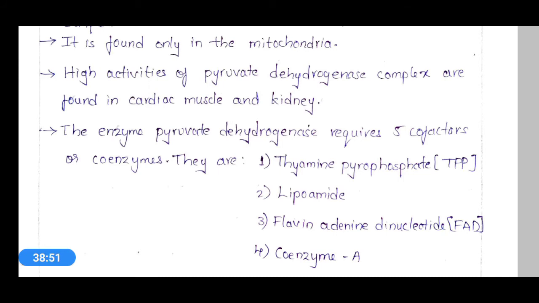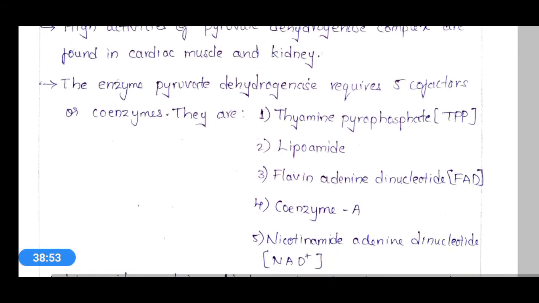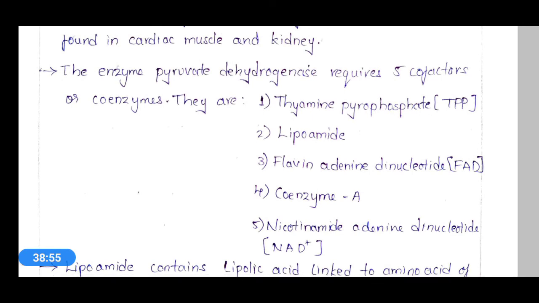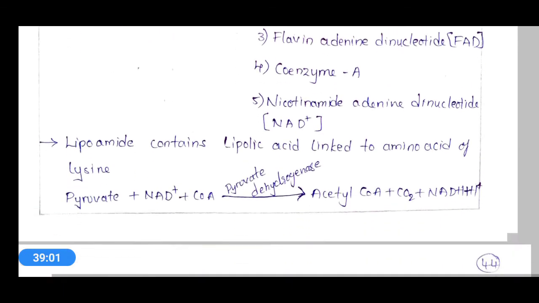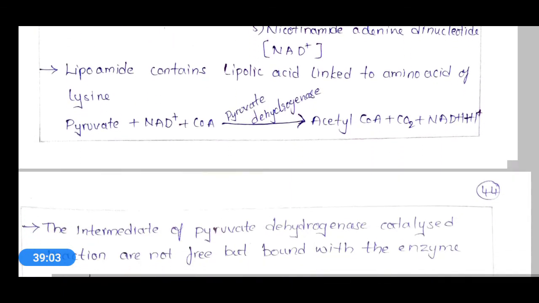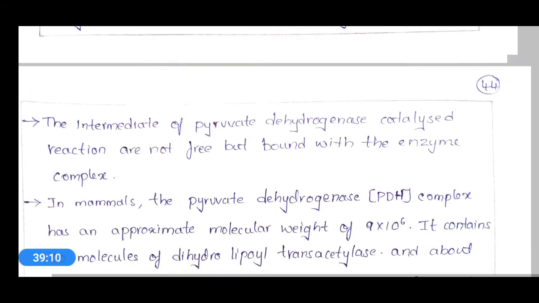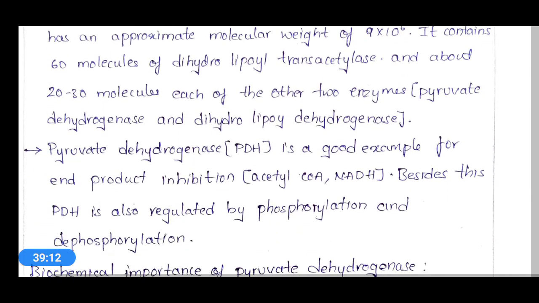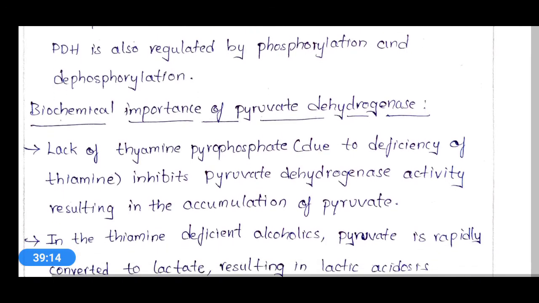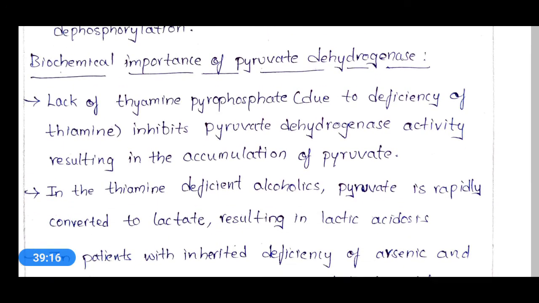Pyruvate dehydrogenase requires 5 cofactors for its activity: TPP, lipoamide, FAD, coenzyme A and NAD+. With the help of these 5 cofactors, pyruvate is converted into acetyl CoA. And the other important points, let's see about the importance.